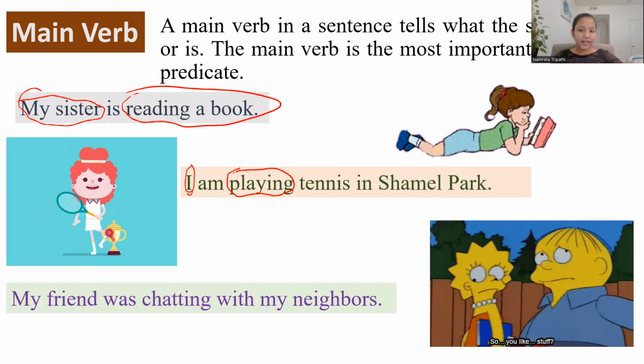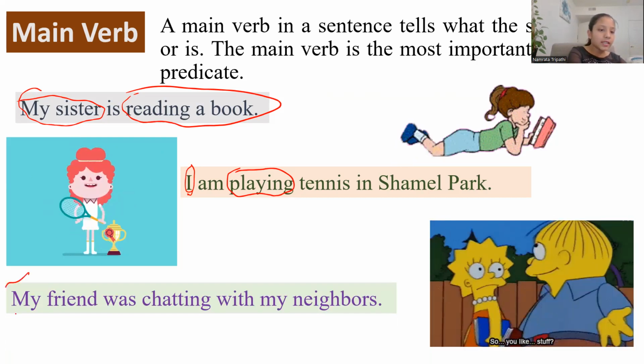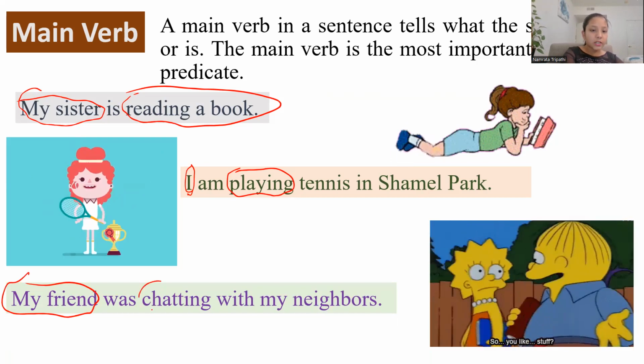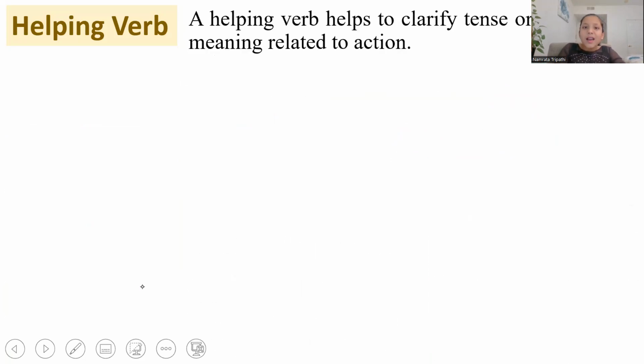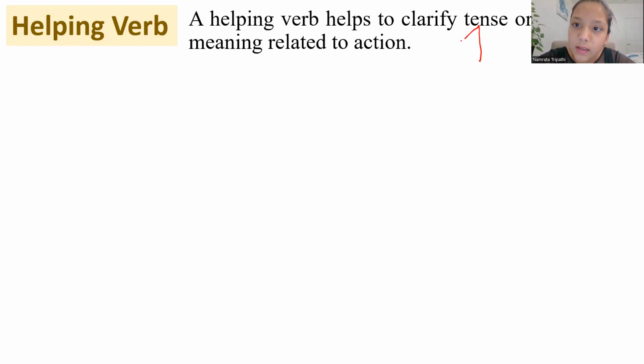My friend was chatting with my neighbors. So the subject here is my friend. And what was my friend doing? It was chatting. Helping verb. What's a helping verb? A helping verb helps to clarify a tense. By saying tense, I mean past, present, or future.